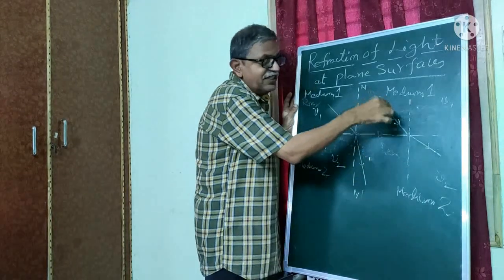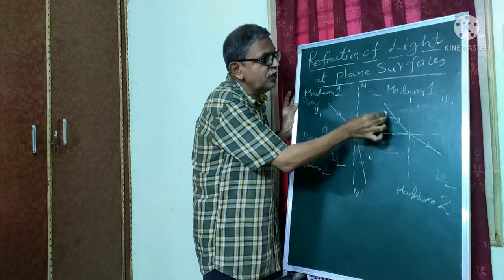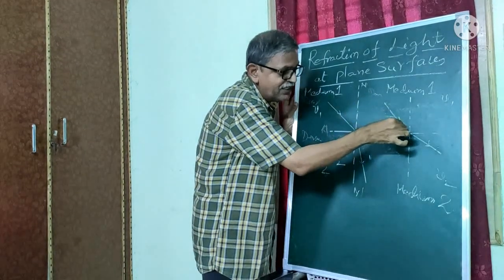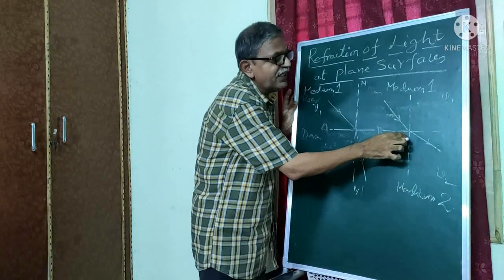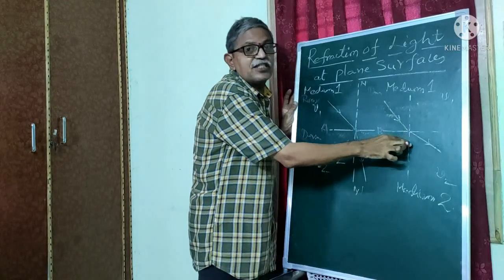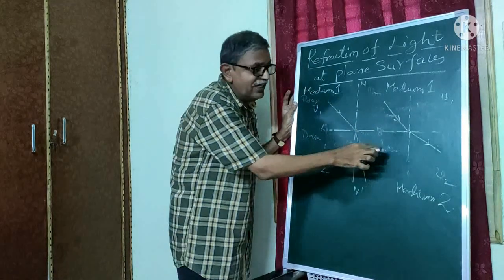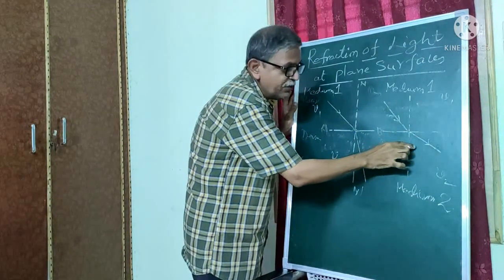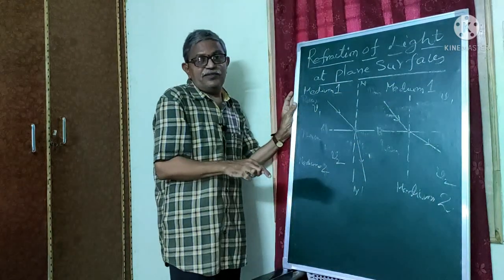So in this, there is a difference in the medium, that is denser one and rarer one. The ray of light is coming from denser and passing through rarer. That's why the bending of light is more here, whereas here the bending of light is very less. That's why this refracted ray bends away from the normal.